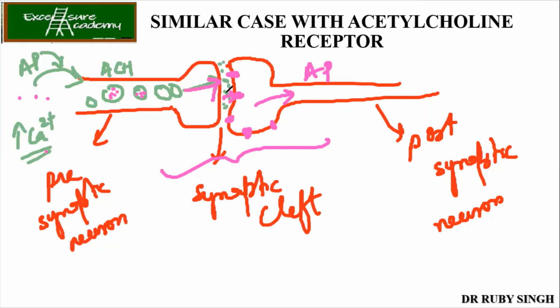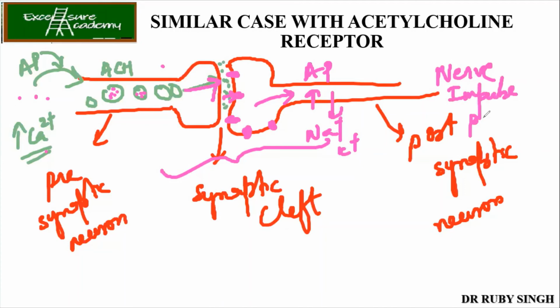What is released? Acetylcholine is released. This acetylcholine will go and bind to the receptors which are present on the postsynaptic neuron. Once they bind, what happens at that time? Your Na plus and K plus ion channels get opened up, carrying out the action potential from one neuron to another. So this is how your nerve impulse propagates. Okay.